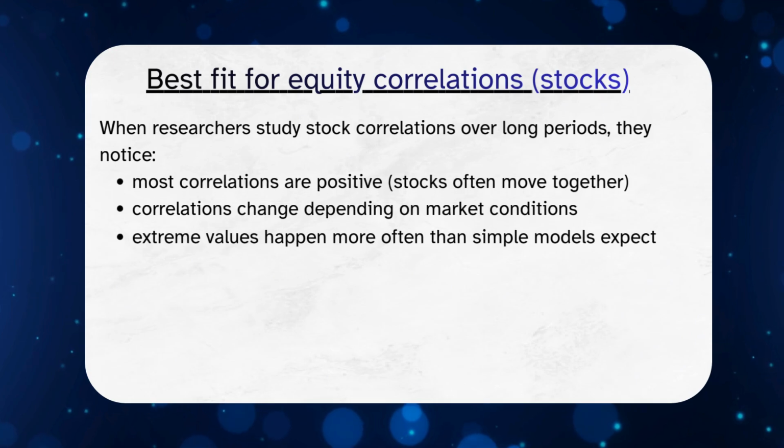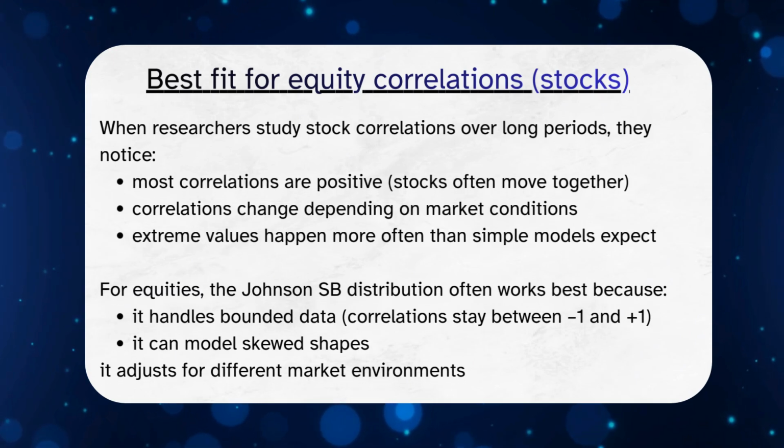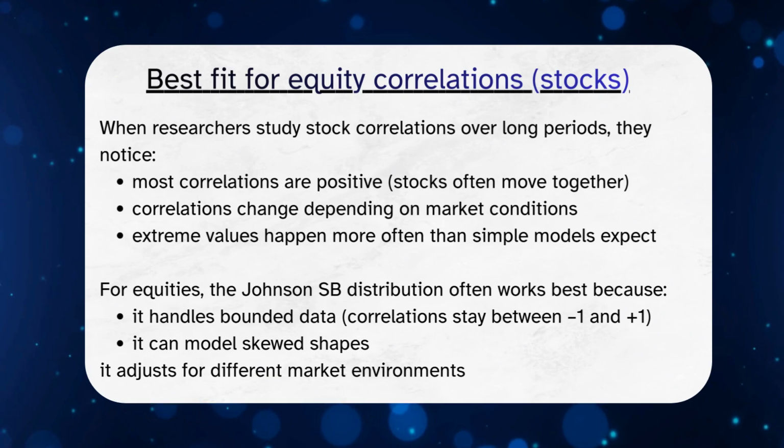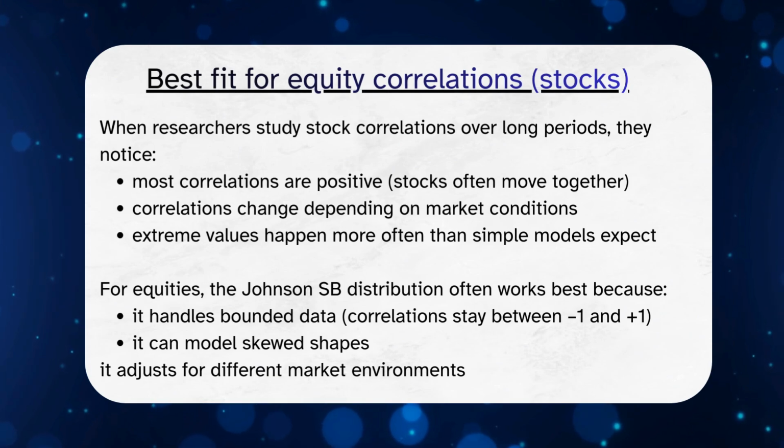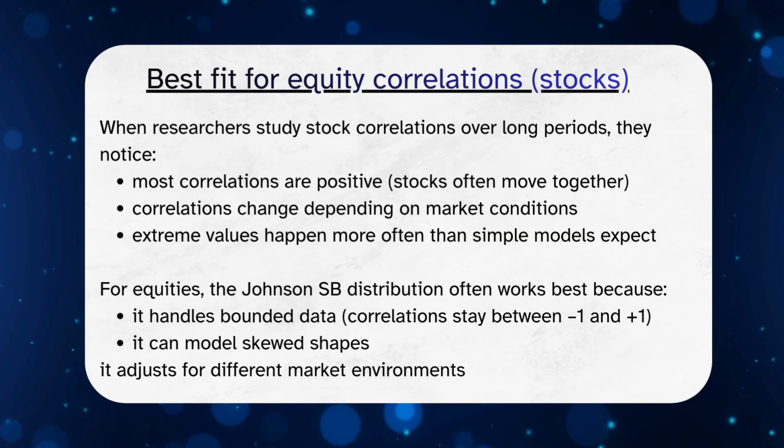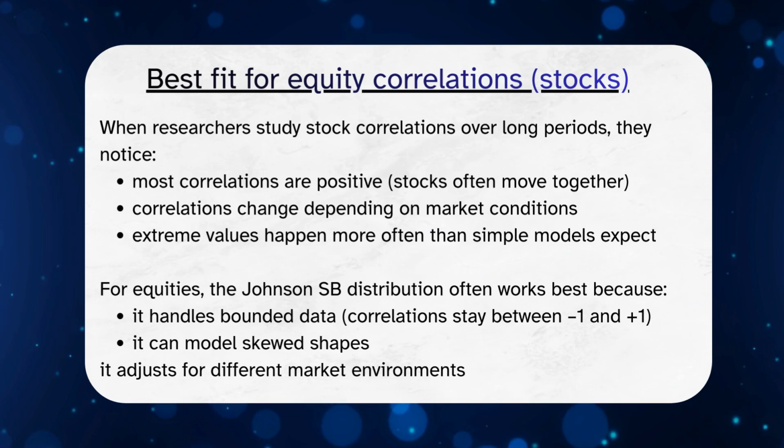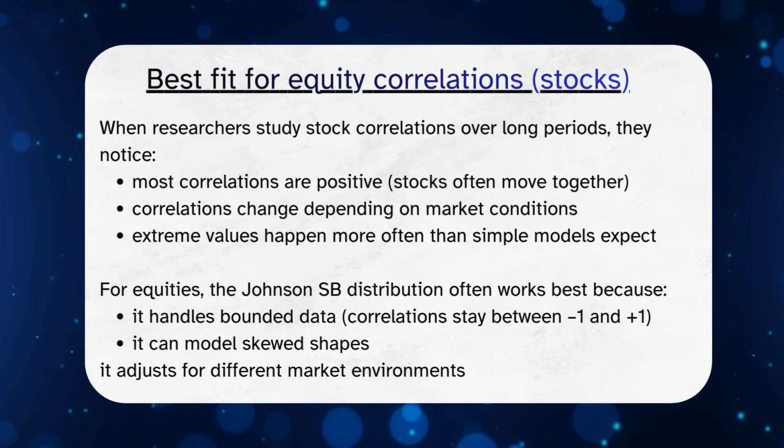Let's start with equity correlations. Stock markets often move together, especially during uncertain times. Most stock correlations are positive, meaning prices tend to rise and fall together. However, these relationships are not stable. In calm markets, correlations may stay low, but in crises, they can rise sharply.